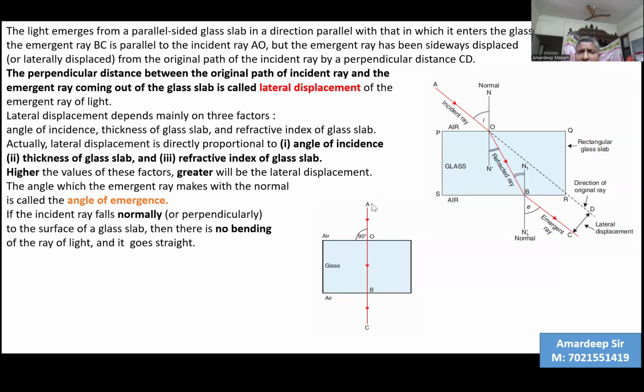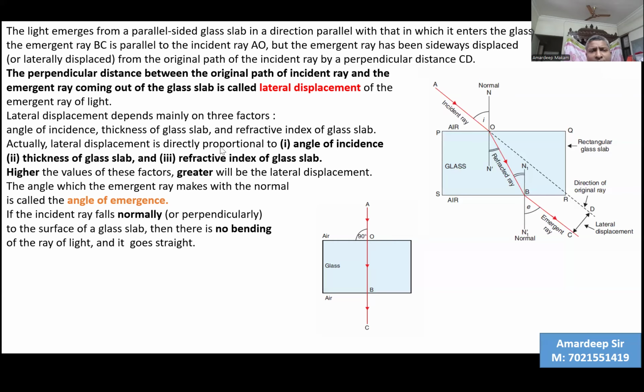However, if you are incidenting the light perpendicular to the air glass boundary, as the rule mentioned before, whenever light is incident perpendicularly, that is, angle of incidence is 0, it just passes through along the normal. We can see it just passes as a straight line unbent. So AO unbent becomes OB, again glass air interface, again unbent, perpendicular to the surface, and then it goes unbent BC. So we find that AO, OB, BC all are on the same straight line and they make an angle of 0 with respect to the normal. Emergent ray also making an angle of 0.